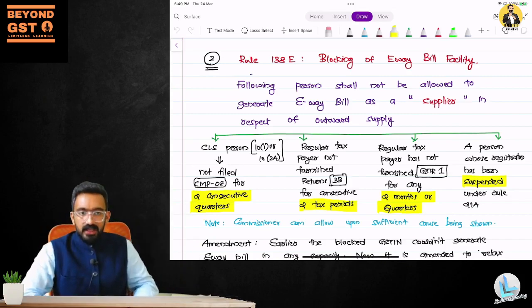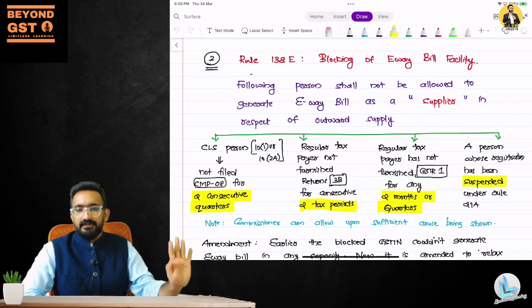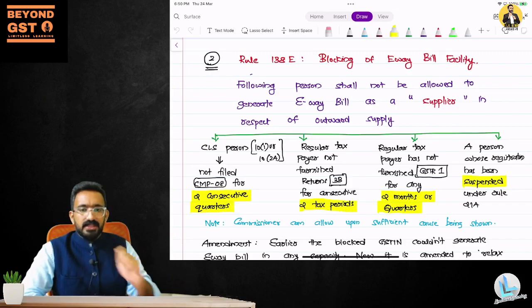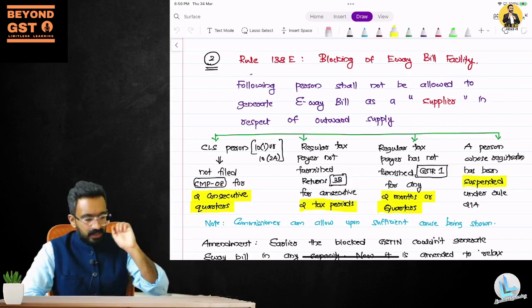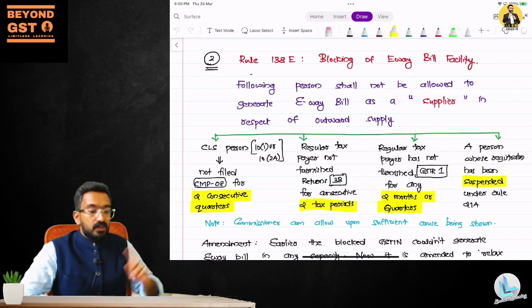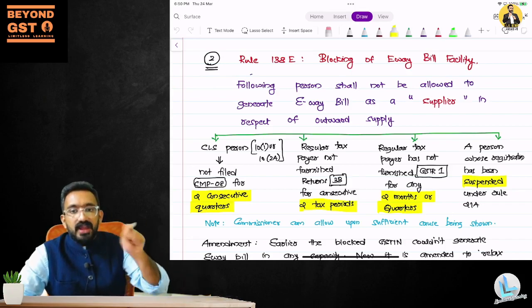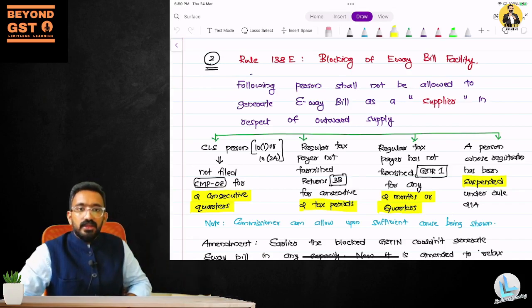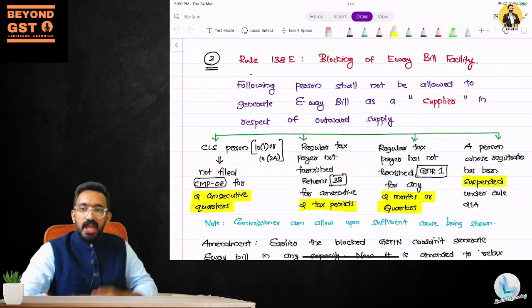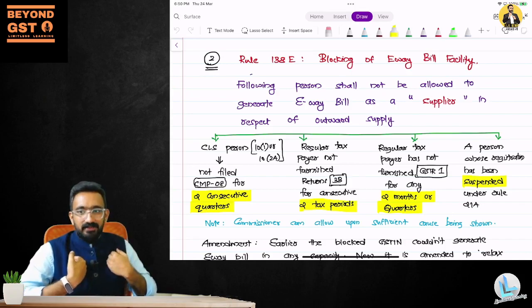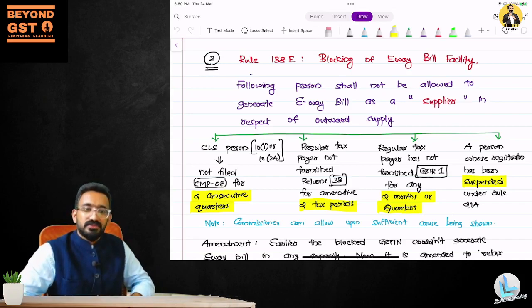Which means I'm a supplier, I'm a steel trader, I do GST properly. On a daily basis, I'm generating e-way bills, monthly I'm filing the returns, everything is pakka. But one of my customers has some GST compliance issue. He did not file returns for 2 tax periods, which means I cannot generate an e-way bill for him. I'm a good guy. Why am I getting the problem? My sale is being stopped by you. This was the issue earlier.